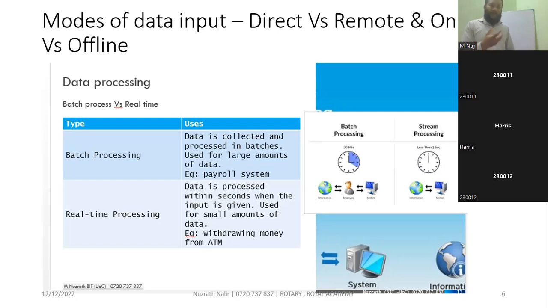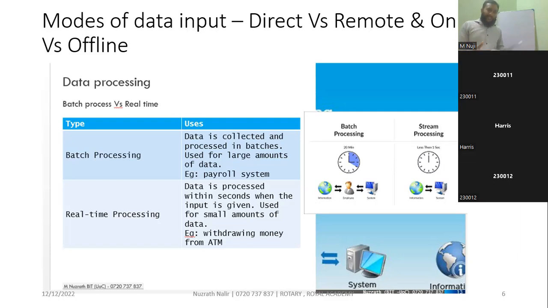So what is the meaning of batch? Batch means it looks like batches. You know, joining a batch, for example. When courses start and they say they are taking batches, the batch will not start until a certain quantity of students comes. In private institutions, if a batch is for 50 or 20 students and 20 students don't come, the batch is delayed. But real time means it goes like individual classes. So I just gave an example.